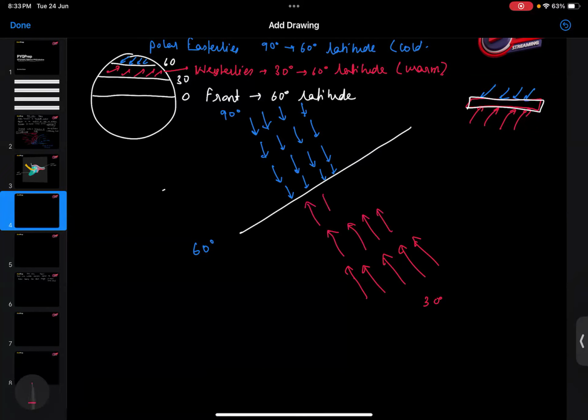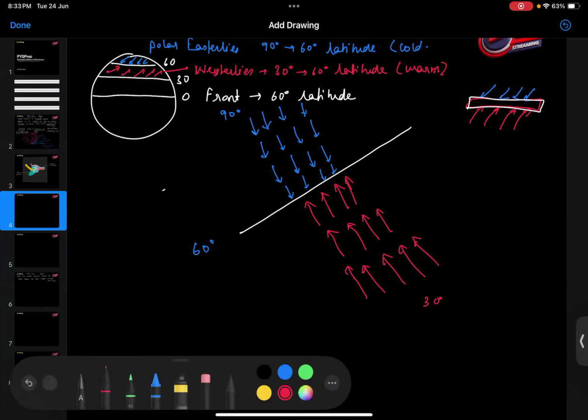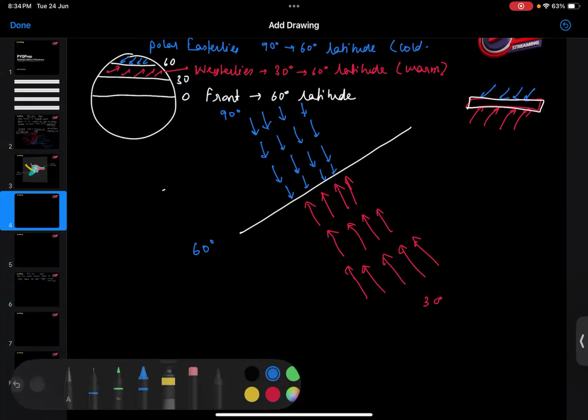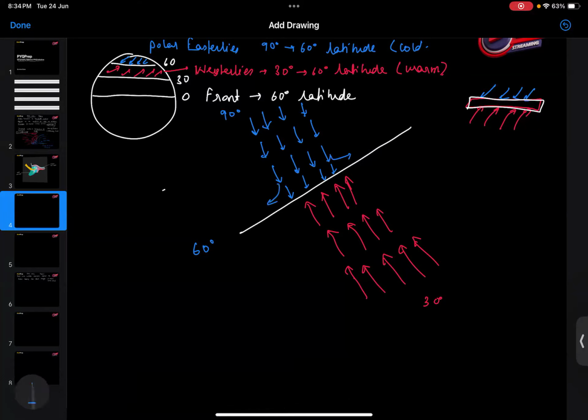They will start to interact with each other, resulting in the formation of the first stationary front. But as these winds interact, they will start to diverge.